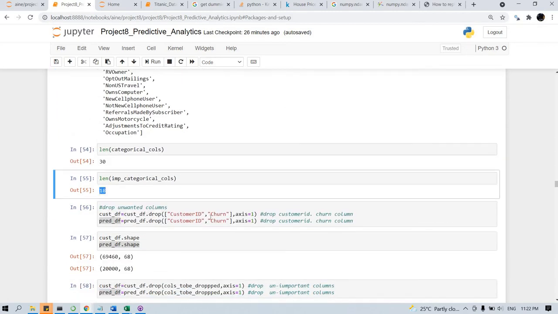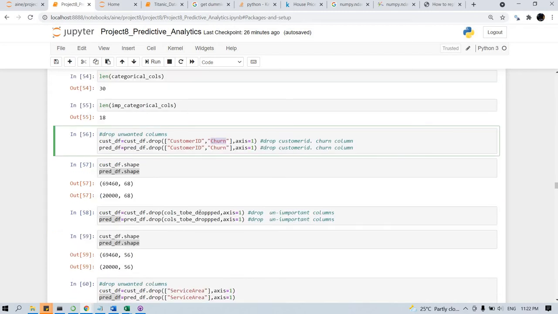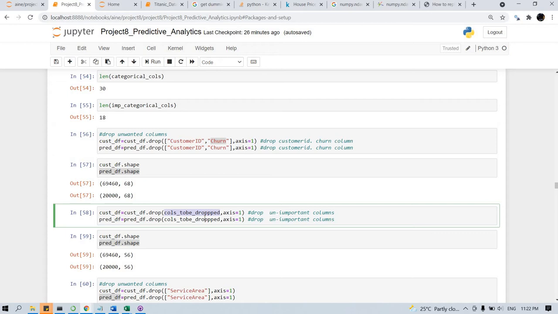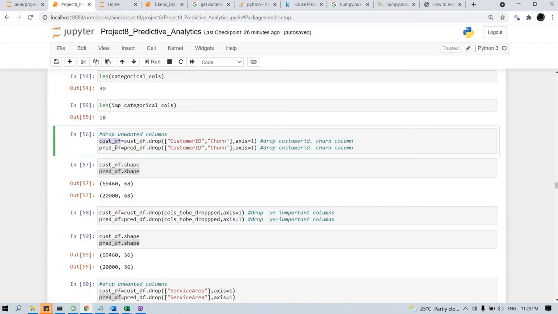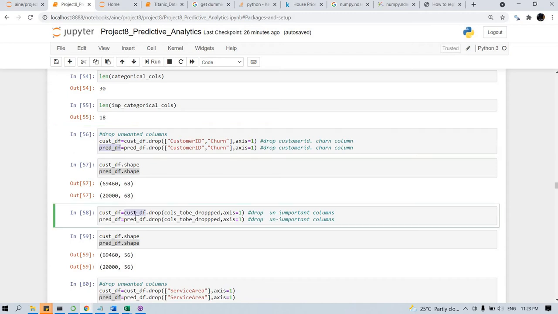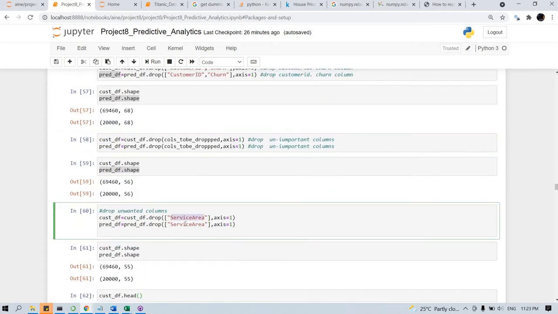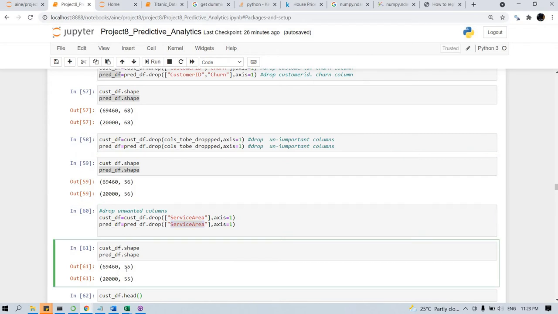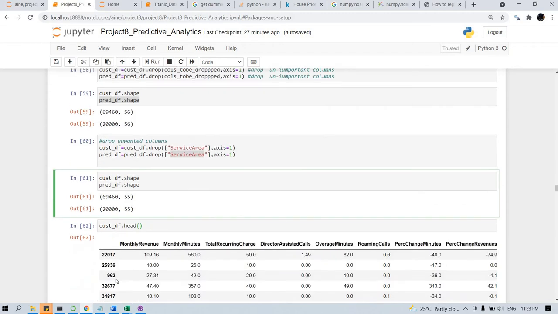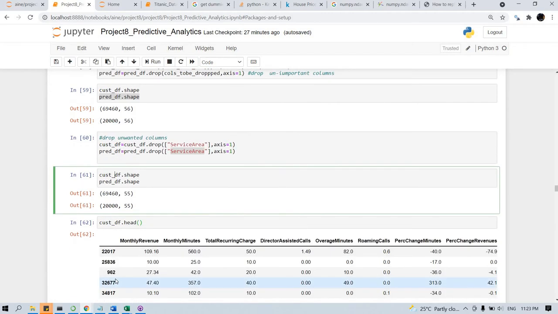First, we are dropping customer ID and CHAN. Then we drop the columns to be dropped, so the unimportant categorical columns are dropped after that. As I said, we are doing it simultaneously in the train data set as well as the prediction data set. Then we also drop the service area. Now you can see that the train data set has 69,046 records with 55 columns, and the prediction data set has the same number of columns, 55, and 20,000 records.